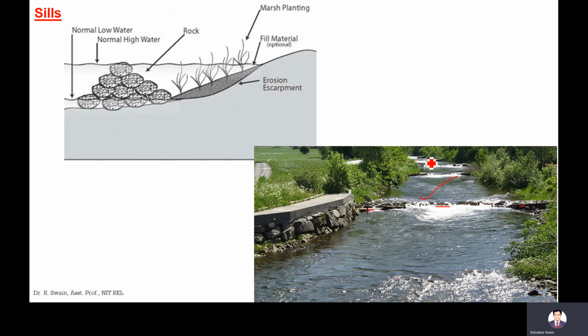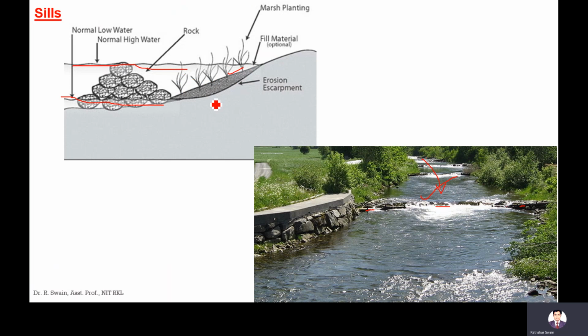So if there will be flow in this direction, then there will be smooth flow. Okay, means it will reduce the velocity and it will reduce the erosion. Normal flow, low water and normal high water. This is the low water, this is the high water. In between this, the stones are placed and the fill material can be placed. Okay, the planting can be done in the banks. If there will be vegetation in the bank, then there will be no erosion.